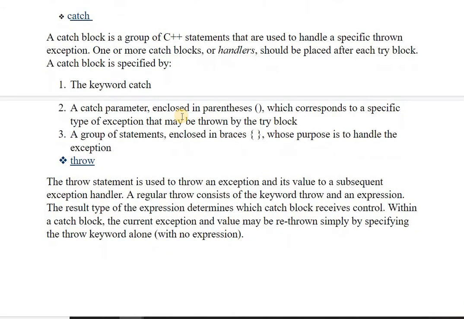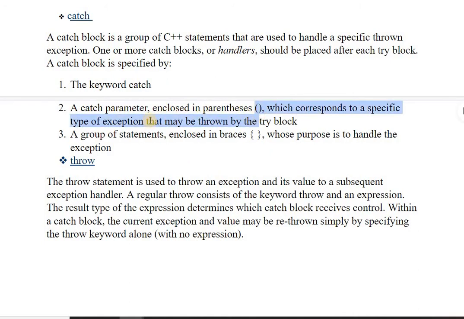We can have multiple catch blocks in our program, as we have seen in the previous video. The keyword catch contains parameters enclosed in parentheses, which correspond to a specific type of exception that may be thrown by the try block. So the try block will throw one object, and the catch will have that object inside its parentheses.